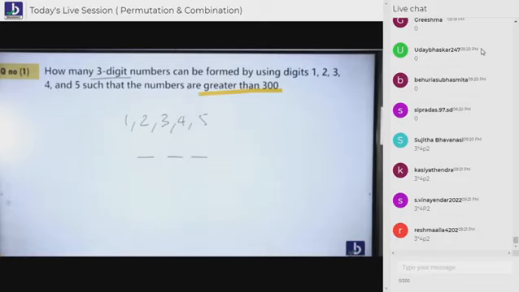Previously, the condition was divisible by 2, divisible by 4, and so on. Now I change the condition, students. I want those numbers which are greater than 300. You know how to do it. But the condition is changed, that's it.